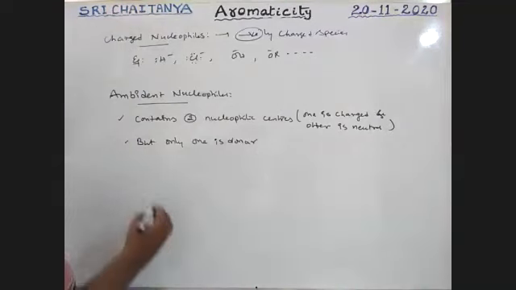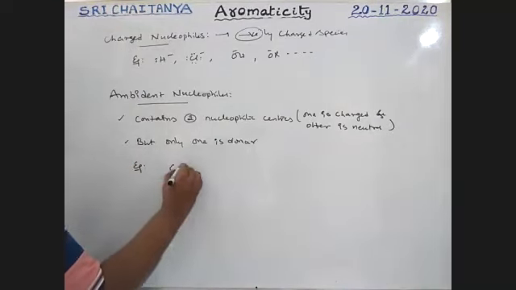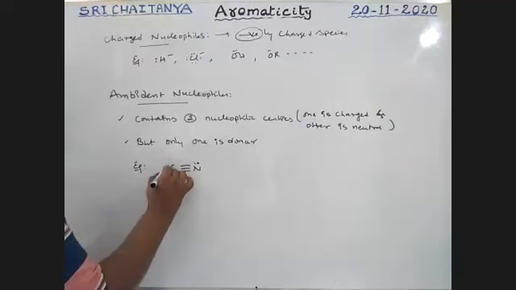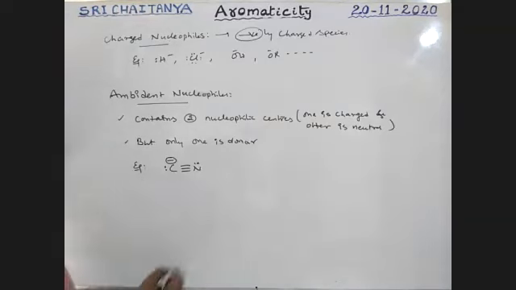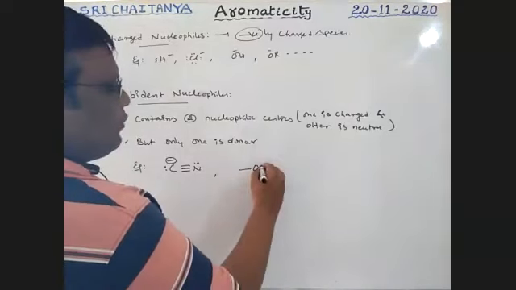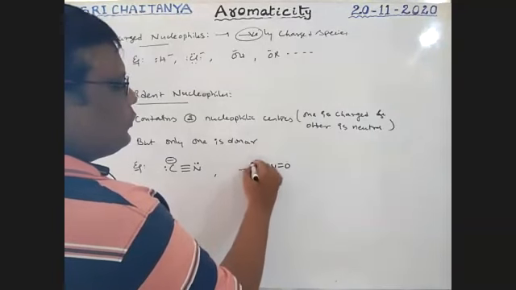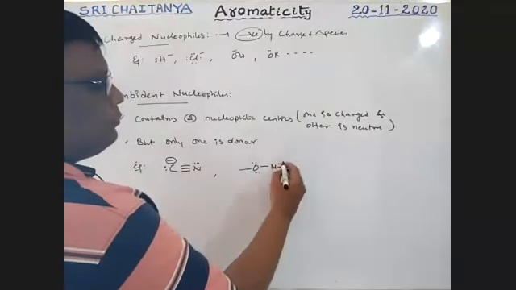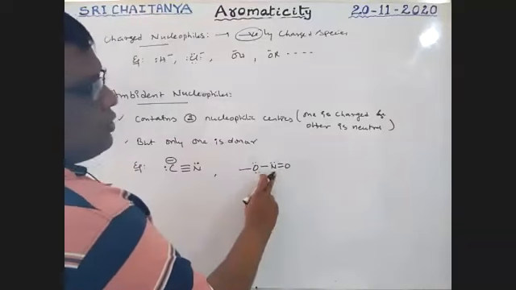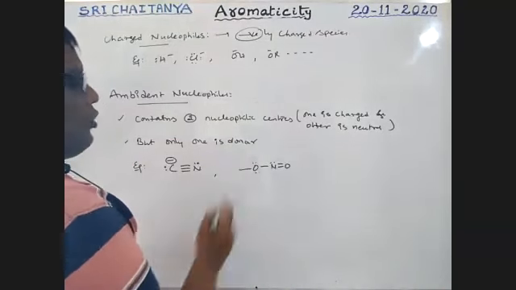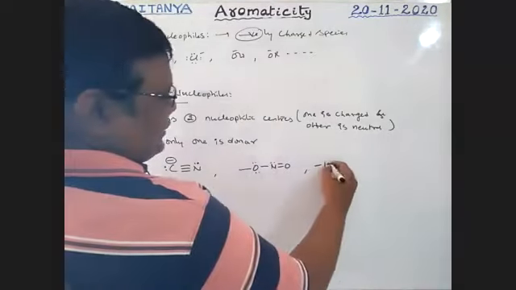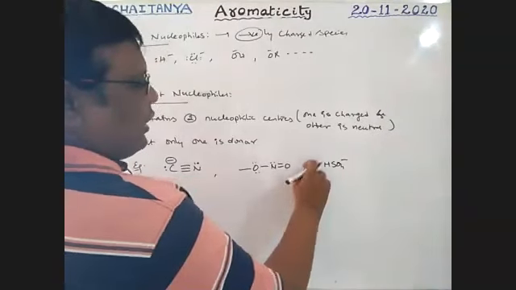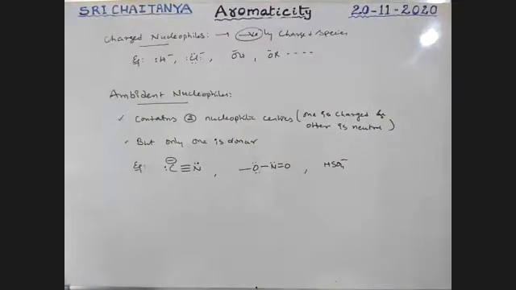So examples, CN minus, cyanide: nitrogen has a lone pair, and carbon has the negative charge. So here carbon donates, boys. So this is the donor atom. Next, NO2 minus or ONO minus. Oxygen, nitrogen, boys. Nitrogen may donate, oxygen may donate, but only one can donate. Like this, HSO4 minus. All these are ambident nucleophiles. Very, very important.